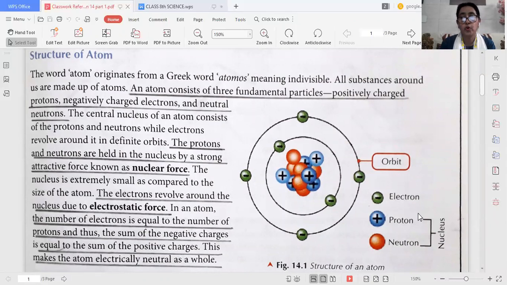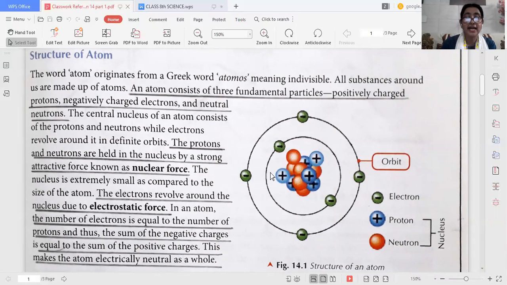Positively charged protons, negatively charged electrons, and neutral neutrons. The central nucleus of an atom consists of protons, positively charged, and neutrons, which are neutral. The protons and neutrons are held in the nucleus by a strong attractive force known as nuclear force.